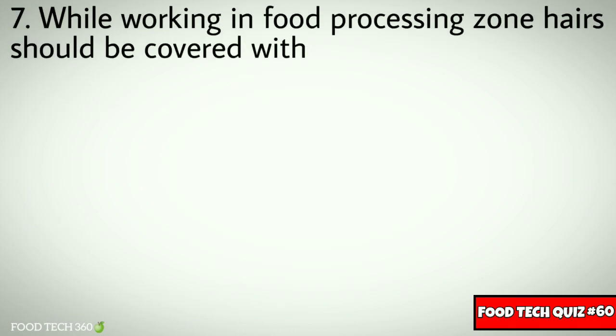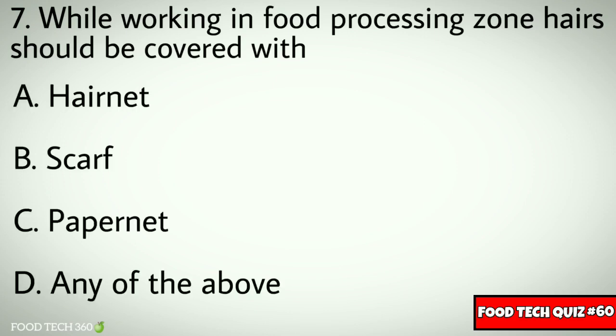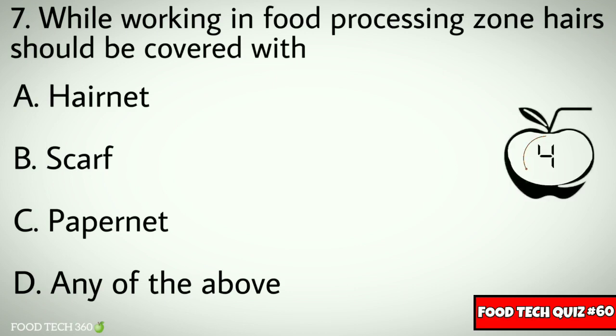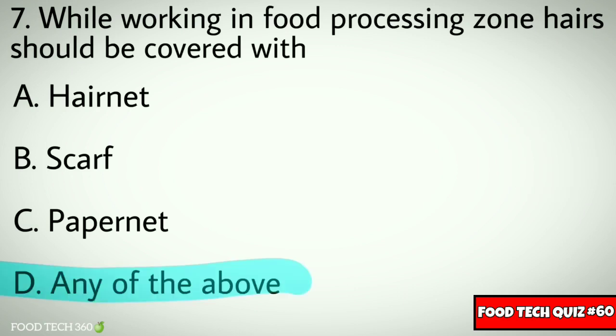Question number 7. While working in the food processing zone, hair should be covered with: A. Hairnet, B. Scarf, C. Peppernet, D. Any of the above. Correct answer: D. Any of the above.